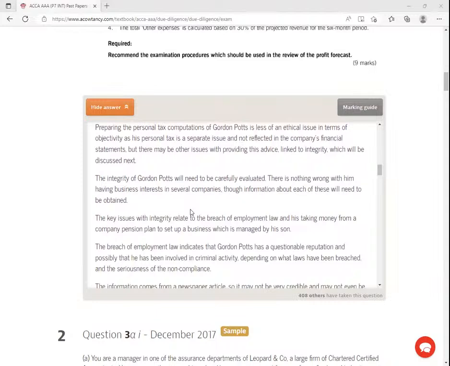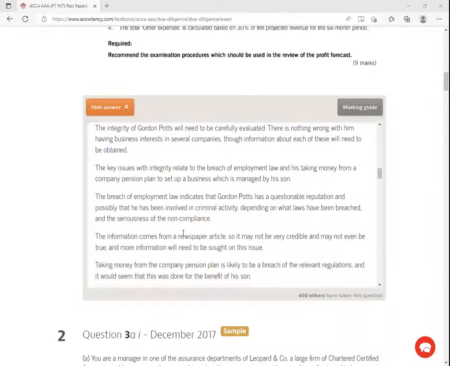The integrity of Golden Reports will need to be carefully evaluated. There's nothing wrong with him having business interests in several companies, though information about each of these will need to be obtained. The key issues with integrity relate to the breach of employment law involving his son, and his taking money from a company pension plan to set up a business which is managed by his son.